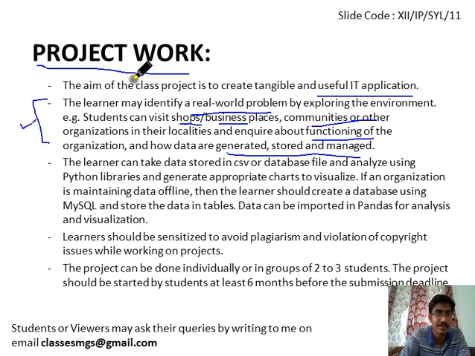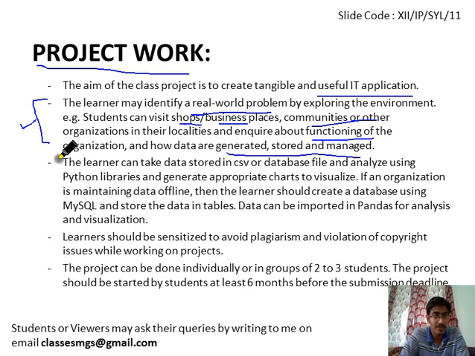You can create a project work for that. For project work, you need to collect the problem from the businesses, and you need to solve that problem using Python. This is the real meaning of the project for an IP student. So we will discuss how we can create a Python project in the long run. You should start thinking about that.